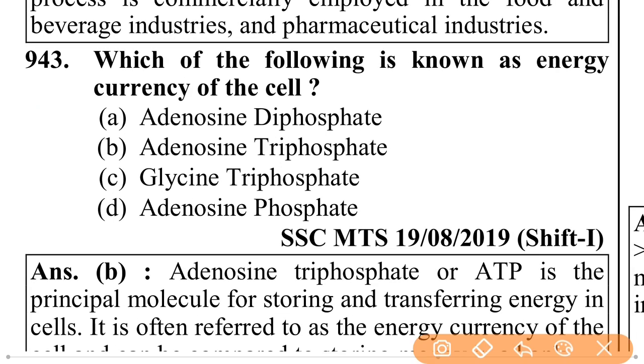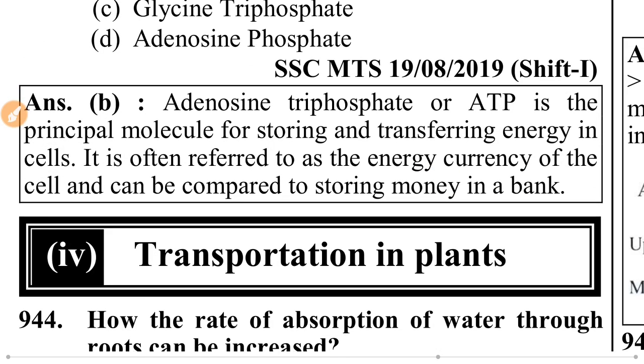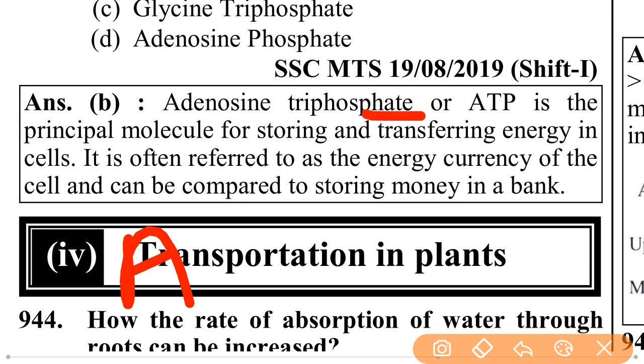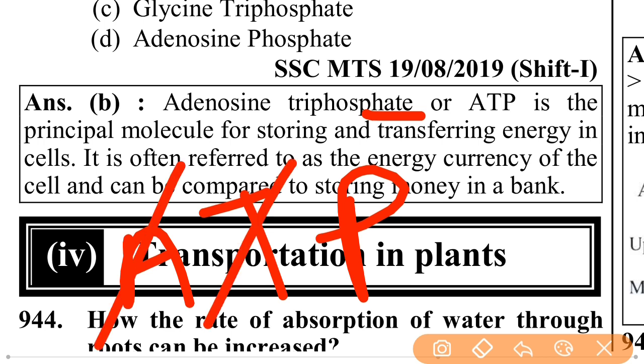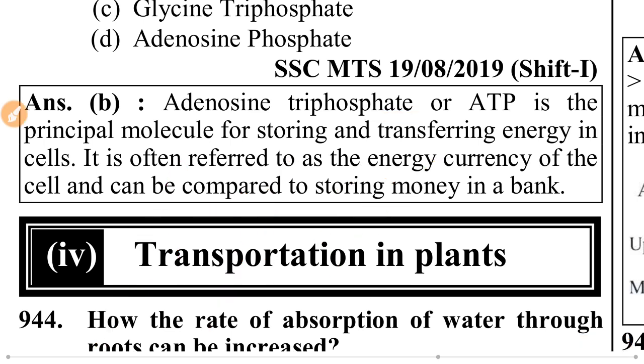Which of the following is known as energy currency of the cell? That is adenosine triphosphate. Adenosine triphosphate is the energy currency of the cell. Adenosine triphosphate or ATP. The full form of ATP is adenosine triphosphate. A for adenosine, T for tri, P for phosphate.